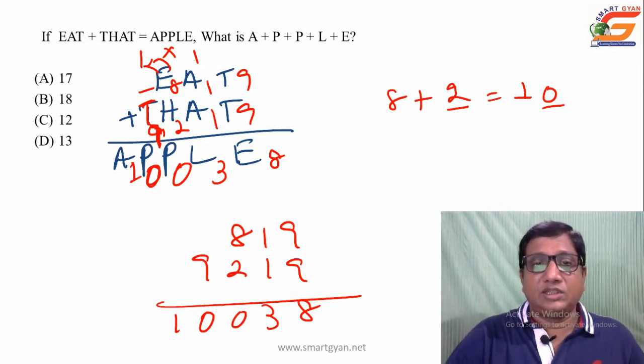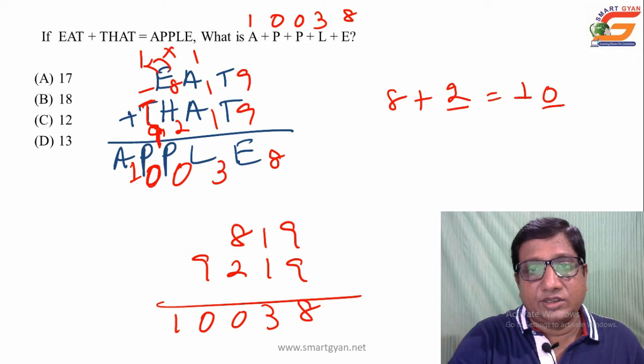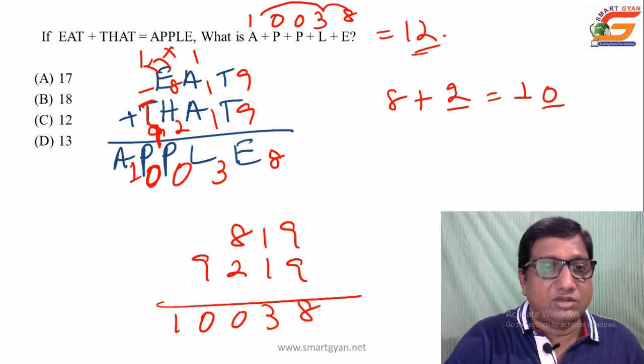Then coming to the question, the value of A is 1, P 0, then L 3, E 8. So then the final sum will be 8 plus 3, 11 plus 1, that is 12. So the sum is 12, answer C.